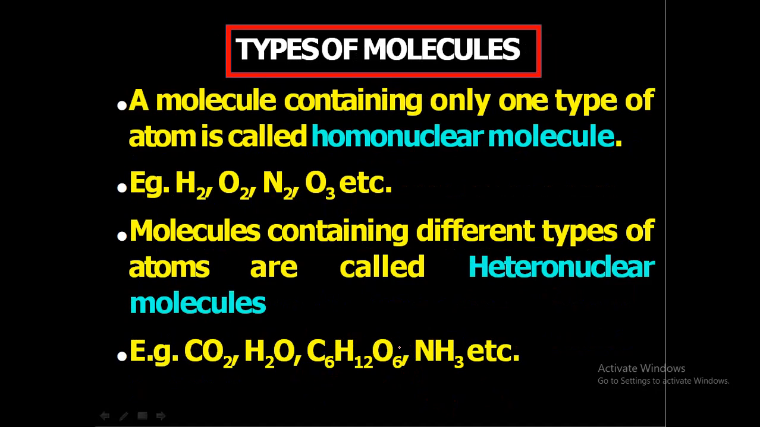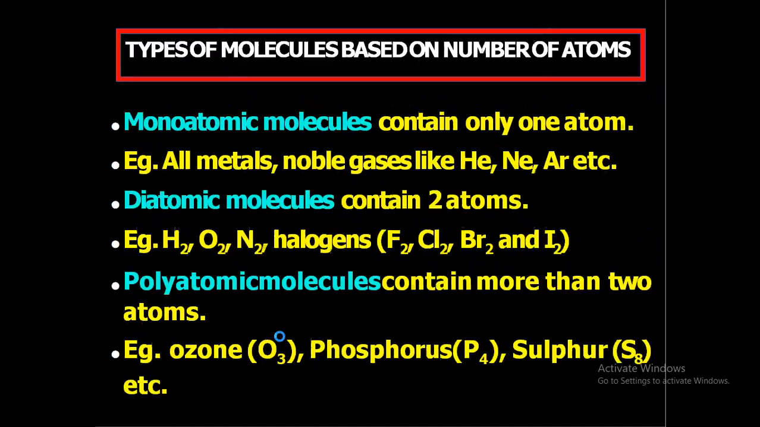So there are types of molecules. A molecule containing only one type of atom is called a homonuclear molecule. Examples are hydrogen, oxygen, nitrogen, ozone, etc., which are formed by the same type of atoms. And molecules containing different types of atoms are called heteronuclear molecules. Carbon dioxide, water, glucose, ammonia, etc. are examples of heteronuclear molecules, which have different types of atoms in their molecules.